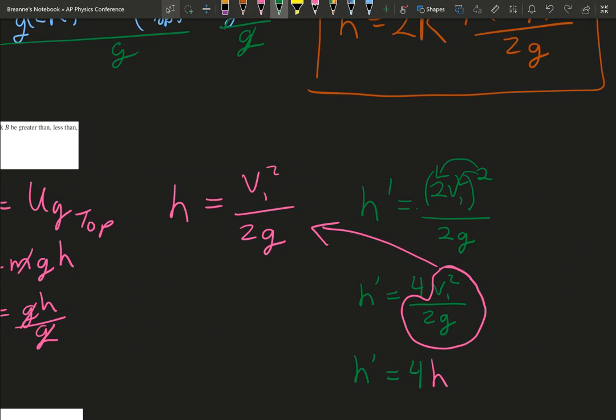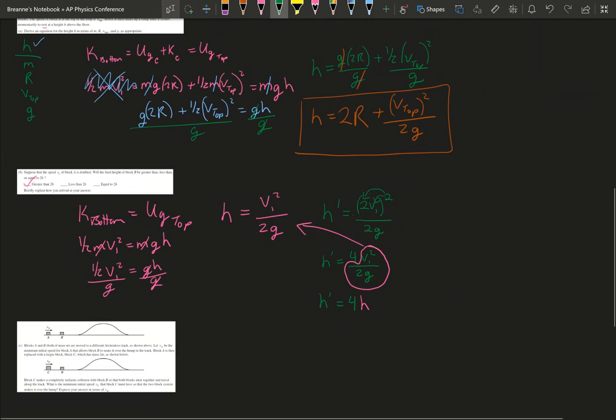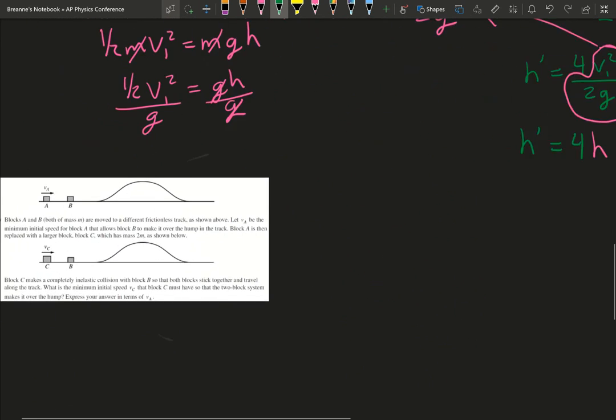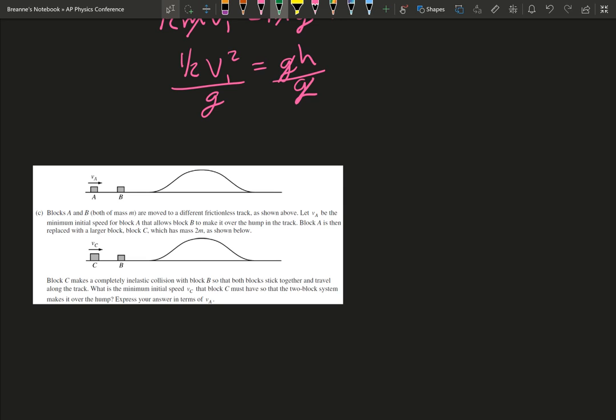And a lot of people forget about that squared. That squared will catch you. That squared will get you. And now, okay, so part C.